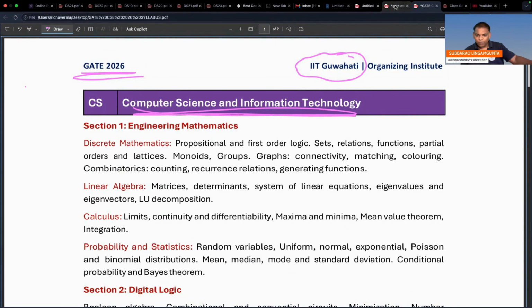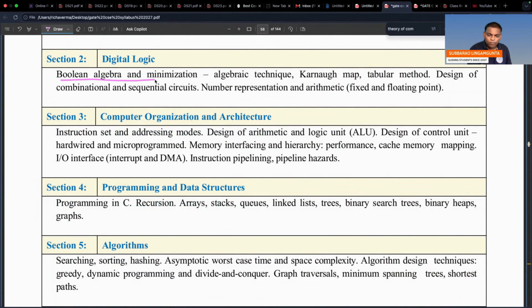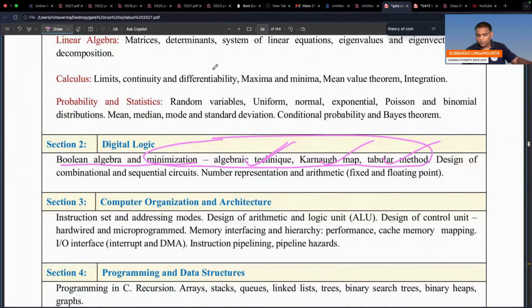Can you see the 2027? Right, digital logic: Boolean algebra and minimization. So algebraic technique, right? I think he mentioned the minimization techniques: Karnaugh map, tabular method, right? Design of combinational and sequential circuits, number representation, floating point. So what I mean to say is, he said minimization, and the names are also mentioned in the 2027 paper. What are those in digital logic?